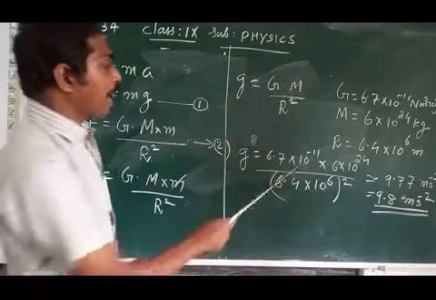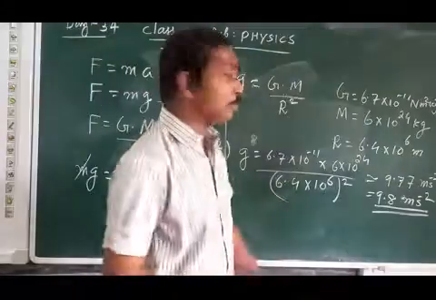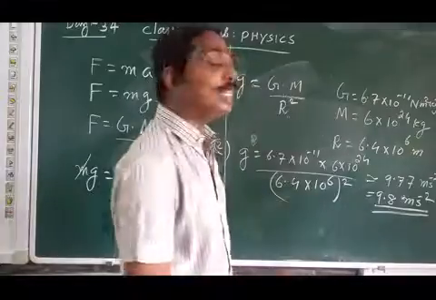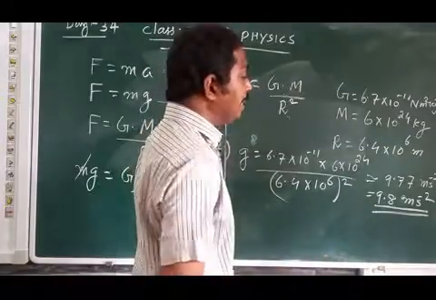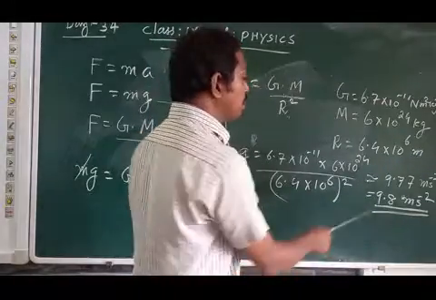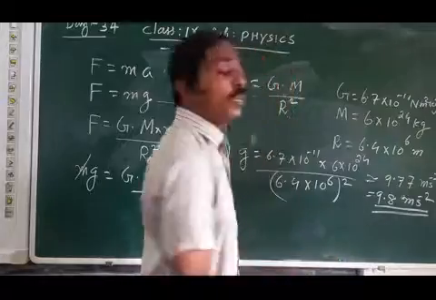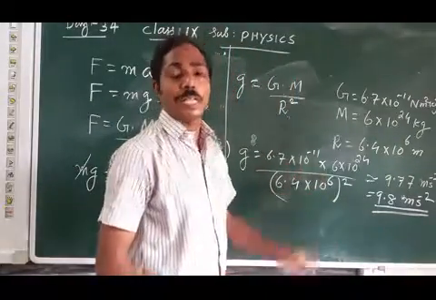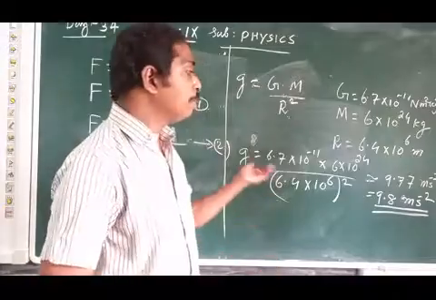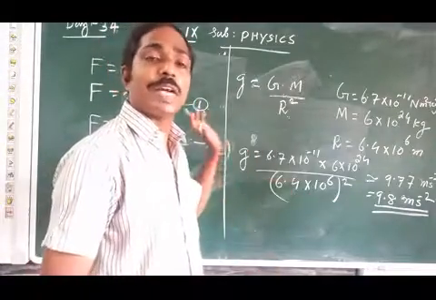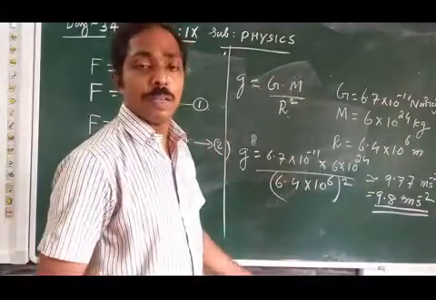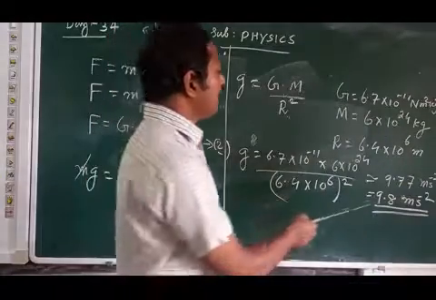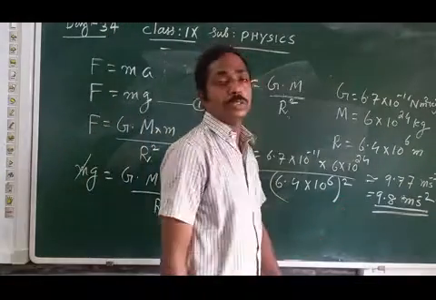Approximately, when we calculate it, we get 9.77. When we round it to one decimal, we have 9.8 meter second raised to minus 2. This value is important for doing all the problems. We use 9.8. Since you are 9th class students, in some problems we will write 10 also for rounding, easy for calculation. So dear children, g equal to 9.8 meter second raised to minus 2.